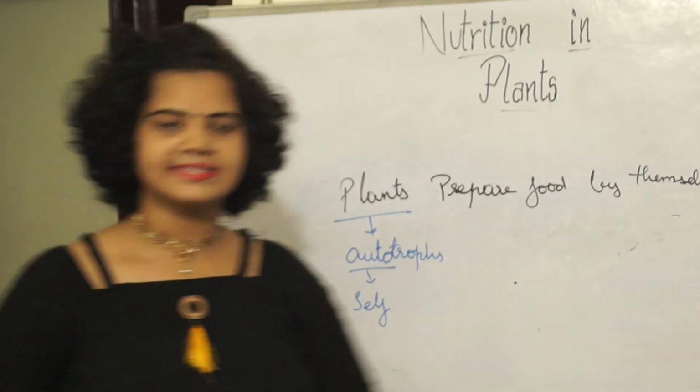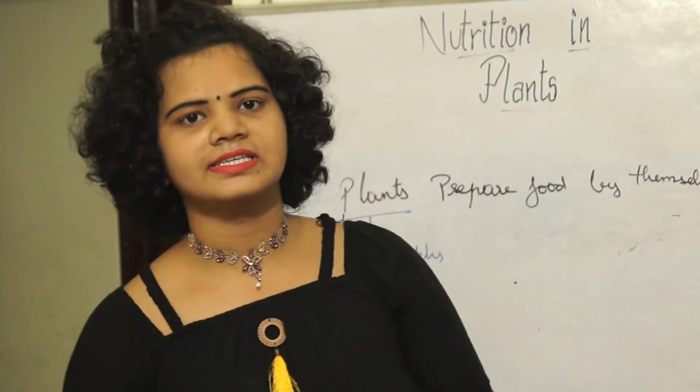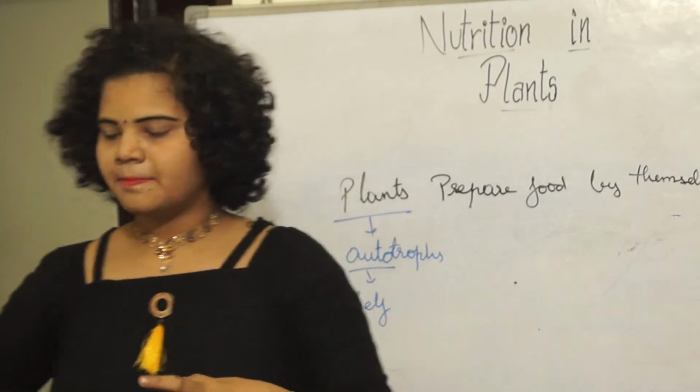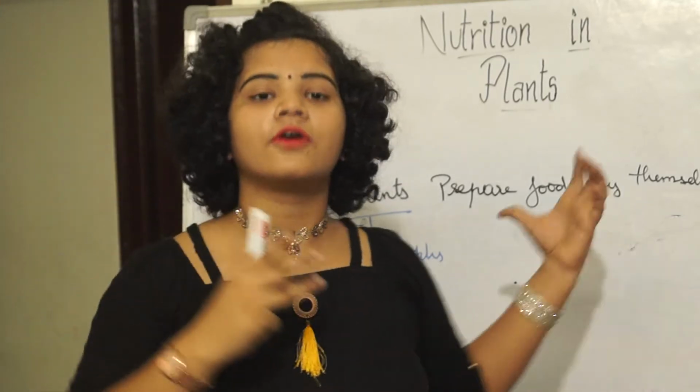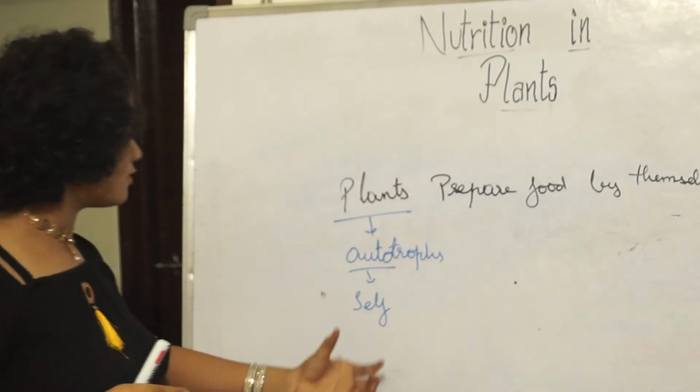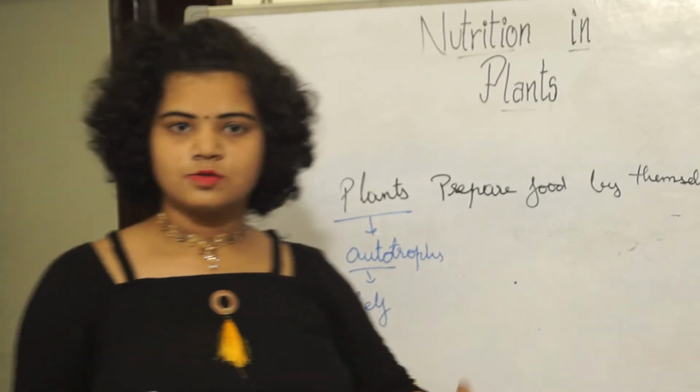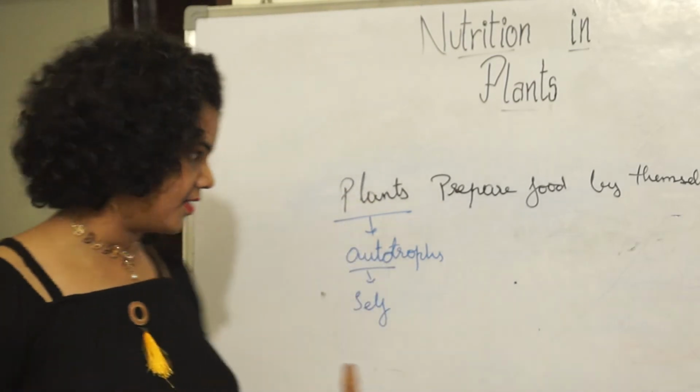So the plants, which depend on themselves to prepare food, such type of organisms are called autotrophs. Auto means self, trophs means nourishment, so self-nourishment.